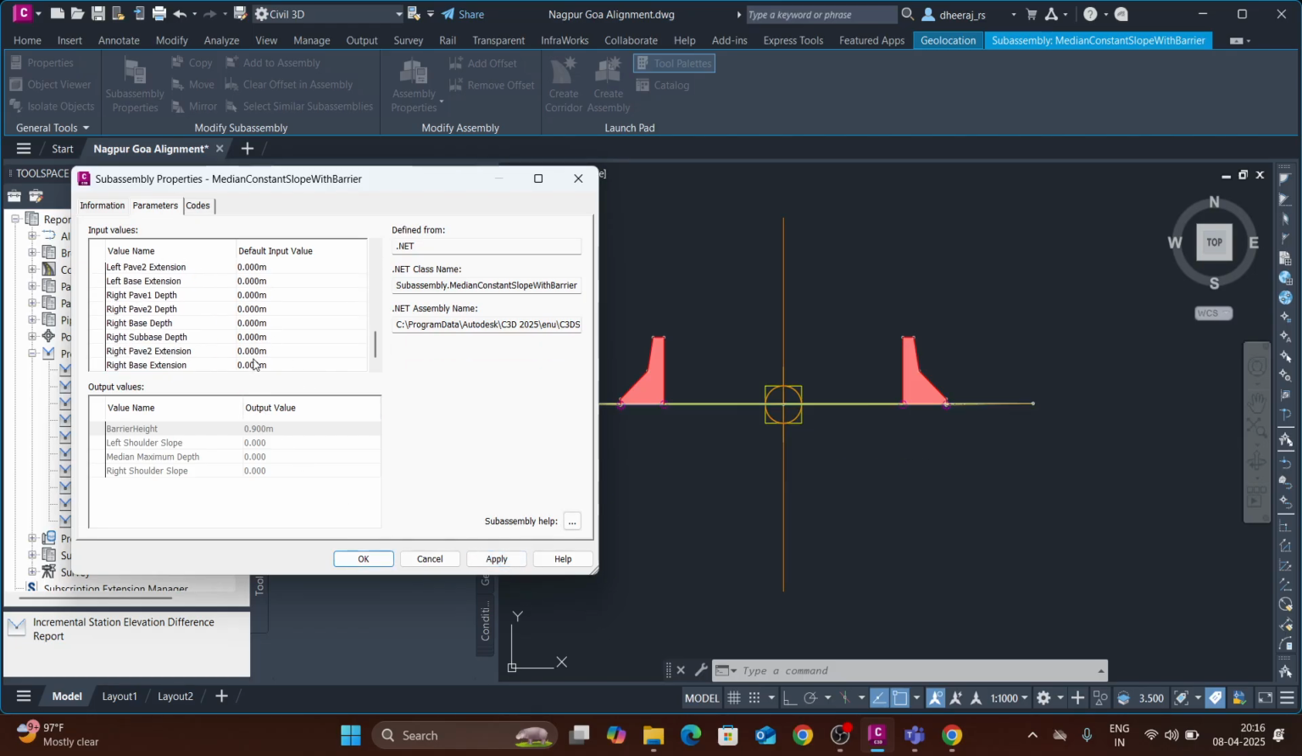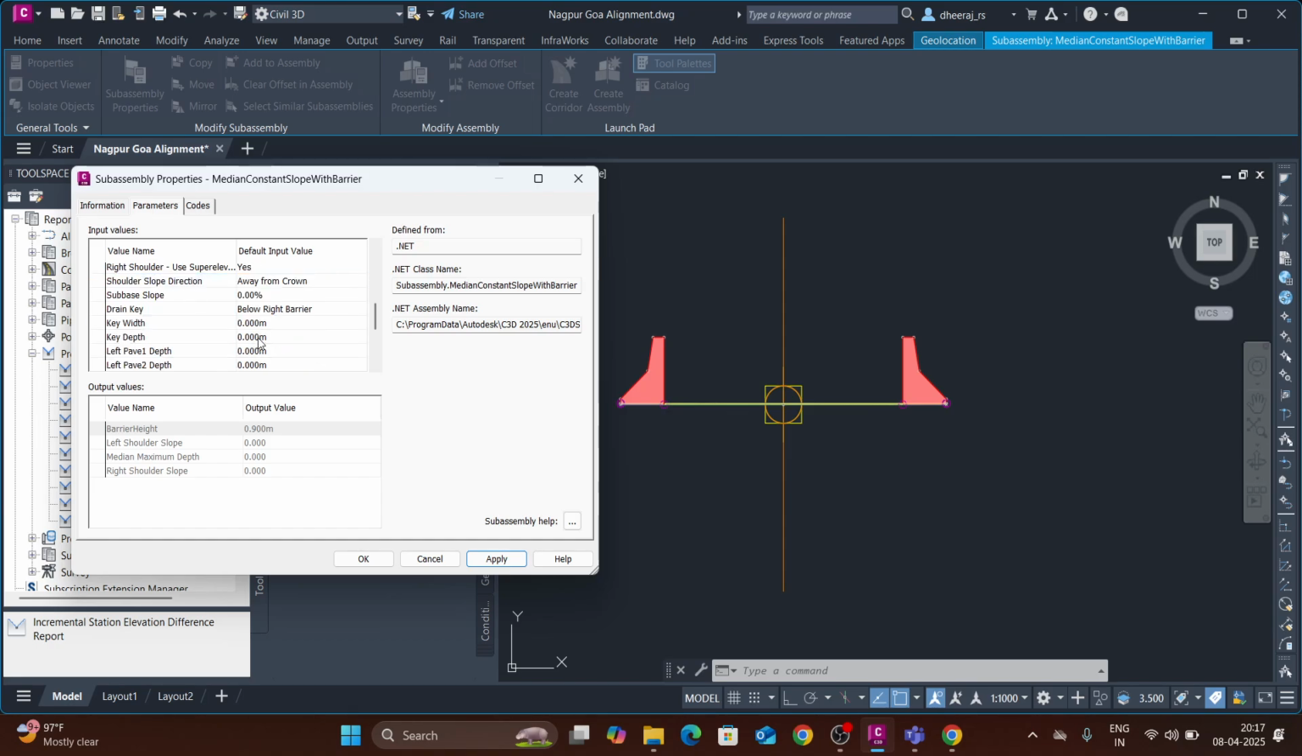Click on apply. You can see the changes in the right window. Now I have done the sub base shoulder. Barrier width I will keep as it is. Shoulder width, right shoulder width 1.2, I'll make it 0. And we don't need the shoulders in the median. I'll make it 0, right?